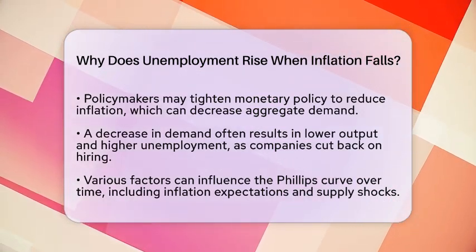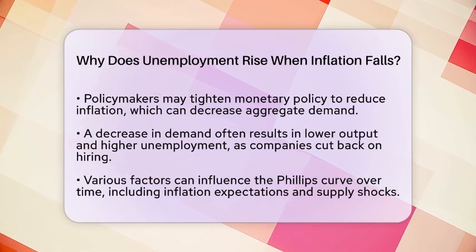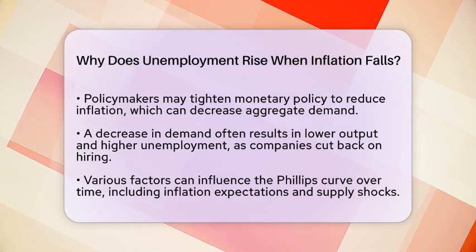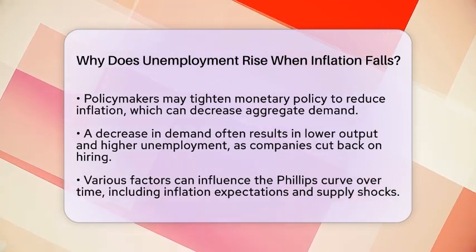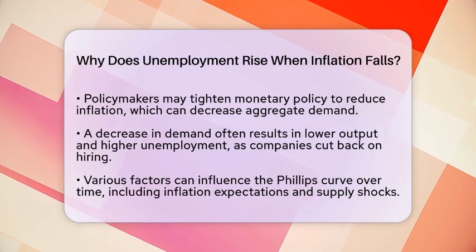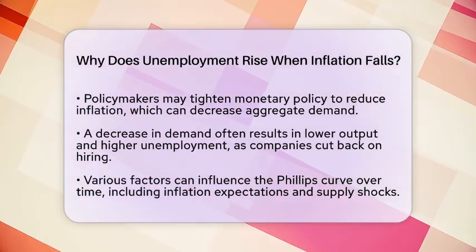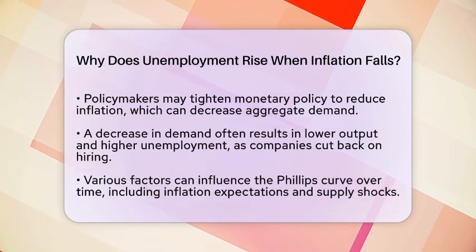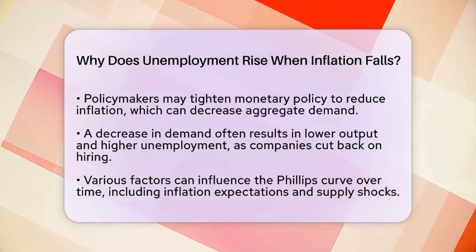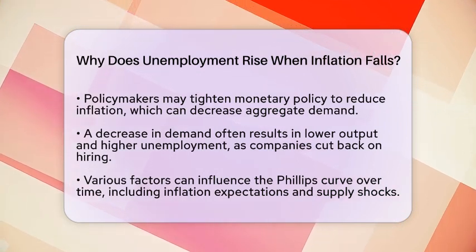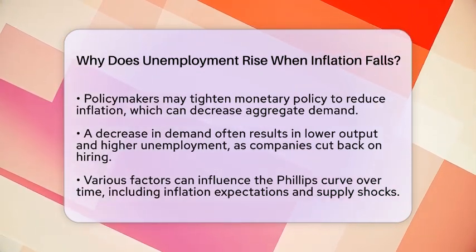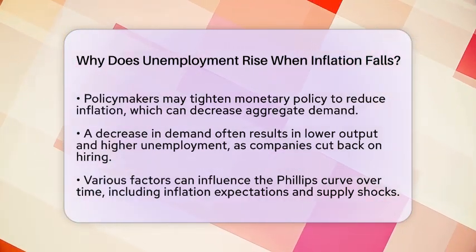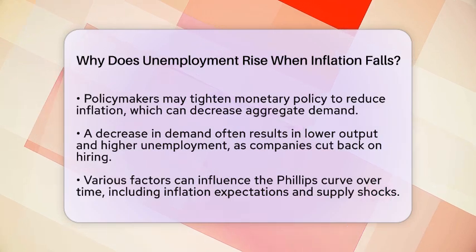Over time, various factors can influence the Phillips curve, such as inflation expectations, supply shocks, and changes in labor market dynamics. For instance, during the 1970s, many economies experienced stagflation, where both inflation and unemployment rose simultaneously, challenging the traditional trade-off. More recently, the connection has weakened, with periods of low unemployment not necessarily resulting in higher inflation. This change may be attributed to globalization, technological advancements, and shifts in wage-setting behavior.